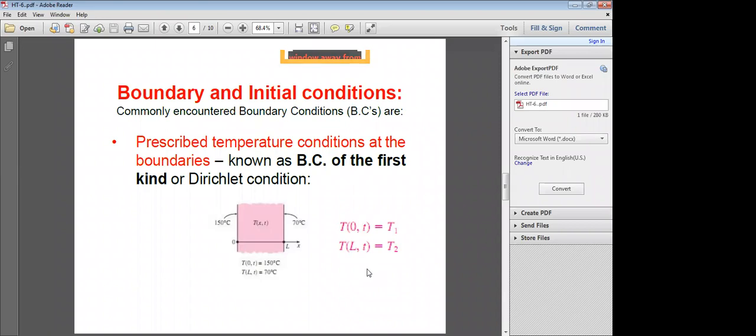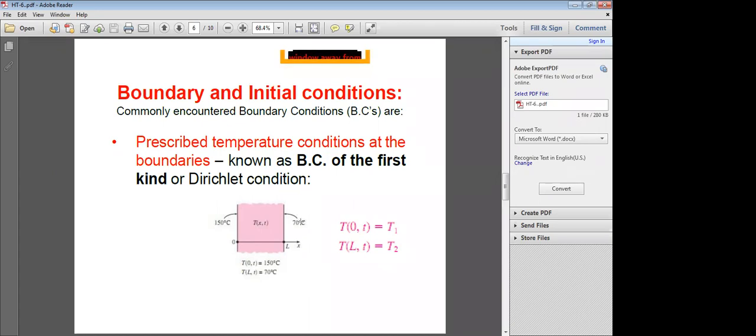If you prescribe temperature conditions at the boundaries, that kind of boundary condition is known as boundary condition of the first kind. Generally, for any problem, sometimes you use the temperature boundary conditions, sometimes you will use the heat flux conditions.